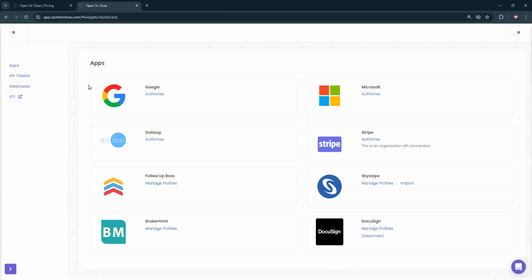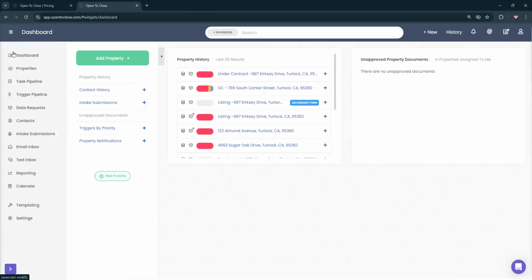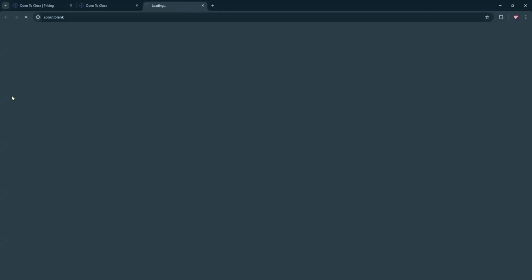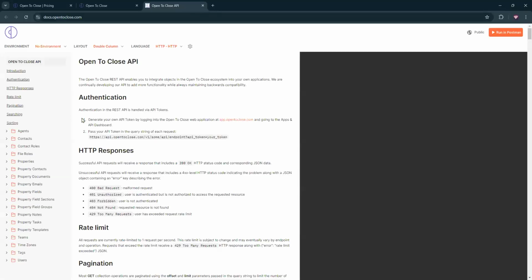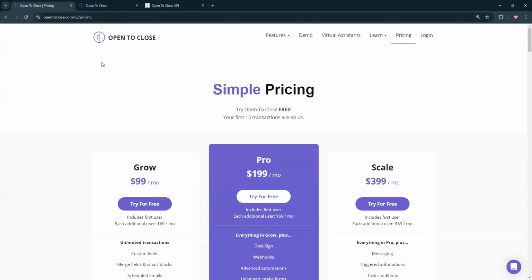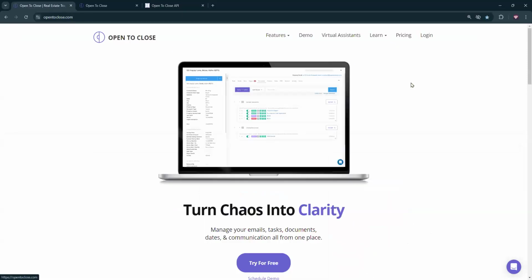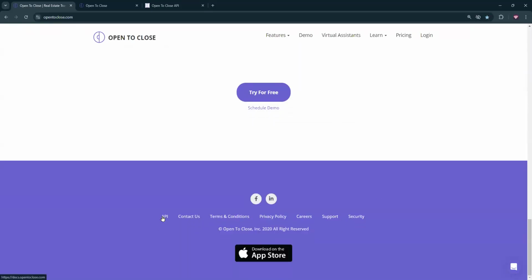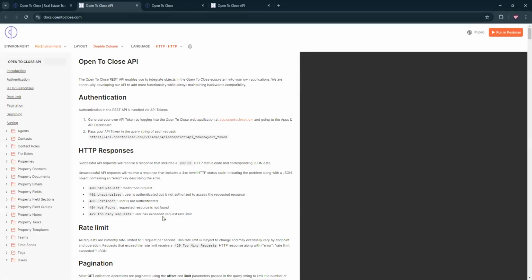Once you're in your Open to Close account, you can go down to your gear icon, get into apps and APIs. Where it says API and it has that little arrow, this will take you to the documentation. If you're not logged into your Open to Close account, maybe you have TCs logged in, or you just don't have a login, you can go to our website, scroll to the very bottom, and you'll see API. This will also open up the API documentation.